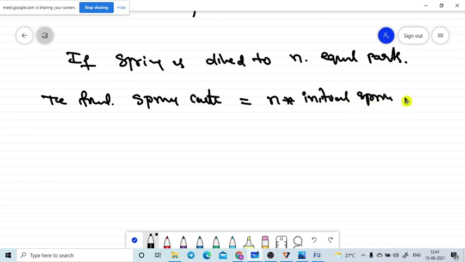That is, K equivalent is equal to N times K initial. Yes, sir. That is the formula.